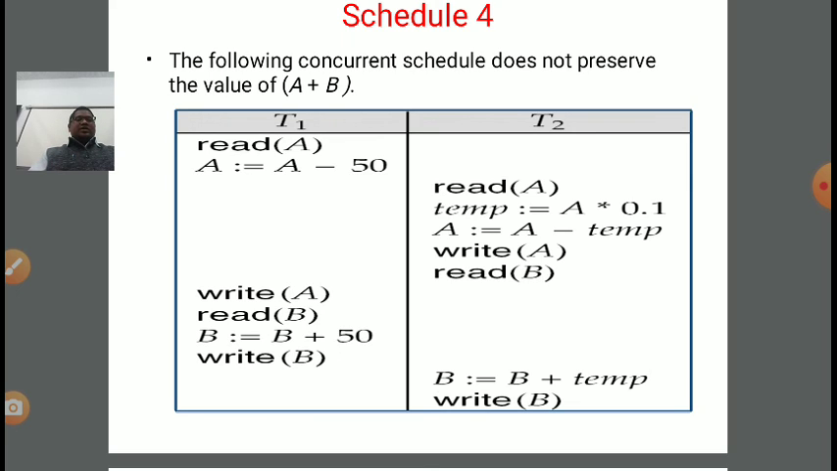So in this case it is not preserving the property of A plus B. That's why it is not equivalent to the serial schedule. It is not a valid concurrent schedule.